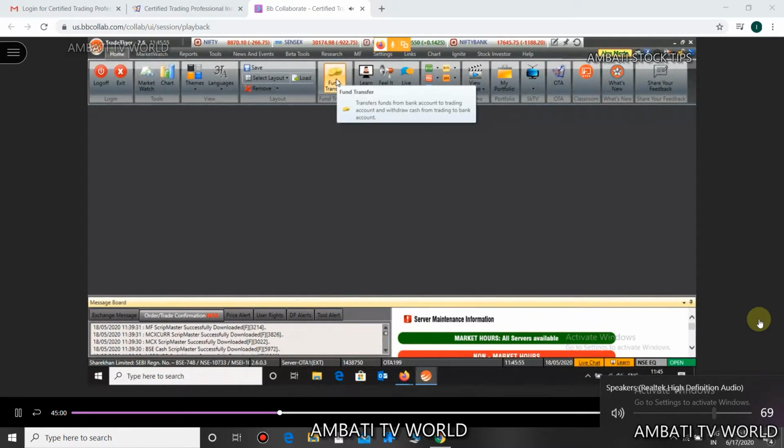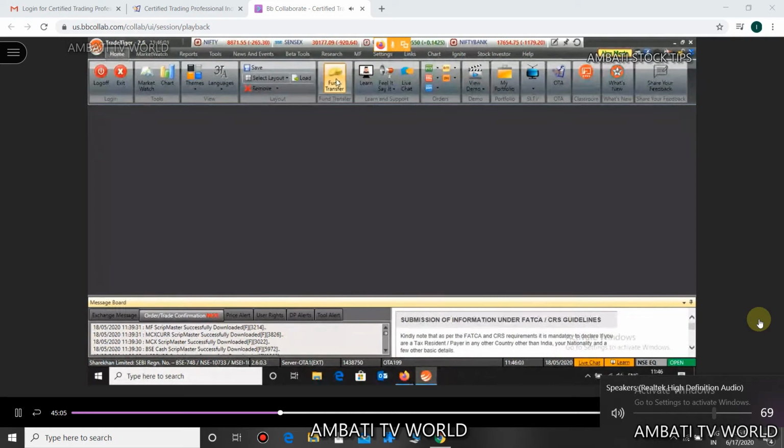There are two facilities available here. One is the online facility, and I urge everyone to use it, because going out of home as of now is not safe.